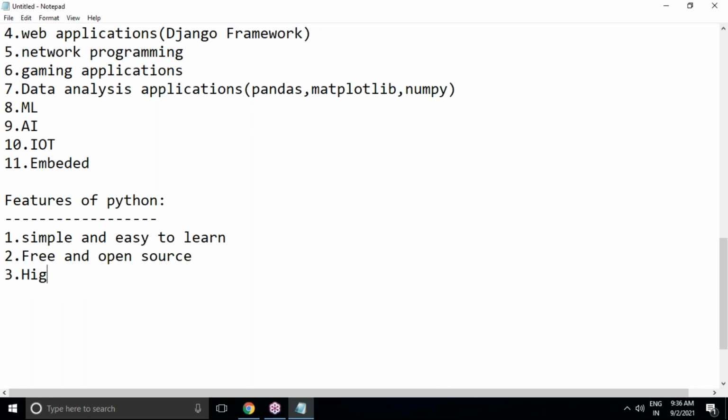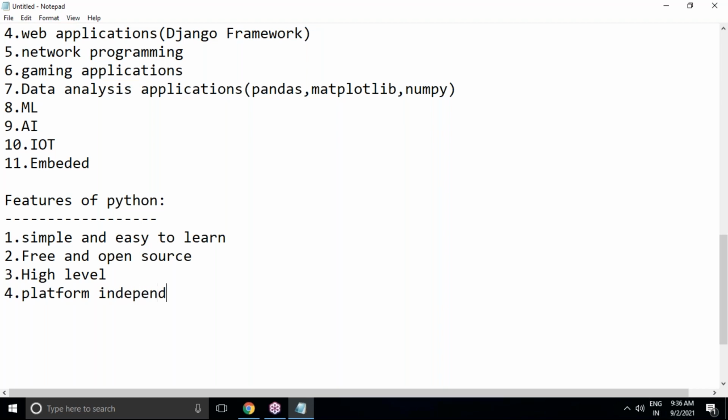No need to pay anyone if you want to work with Python. It is free and open source to anyone. And as I said, Python is a high level programming language. It's a programmer friendly language. Being a programmer, we are not required to concentrate on low level activities like memory management and security. It will take care of everything internally.